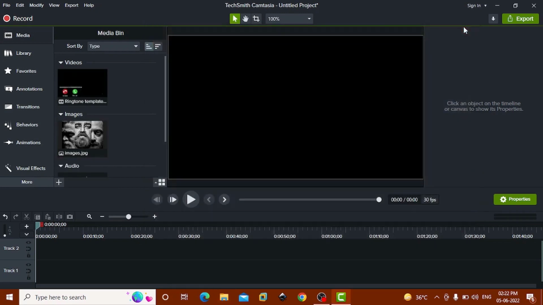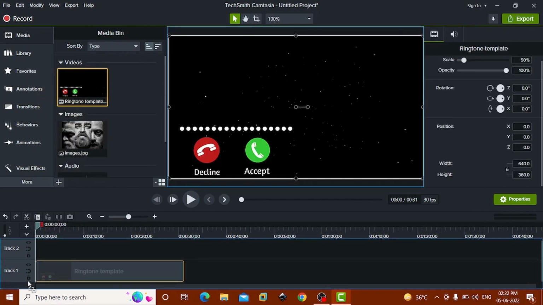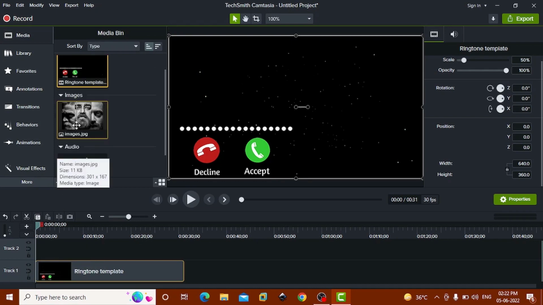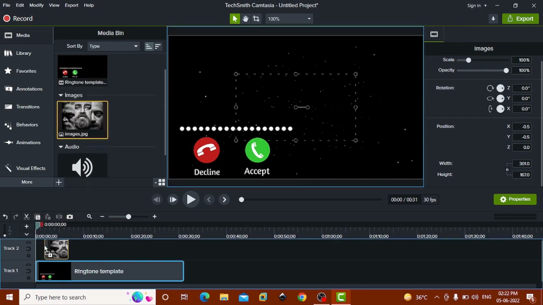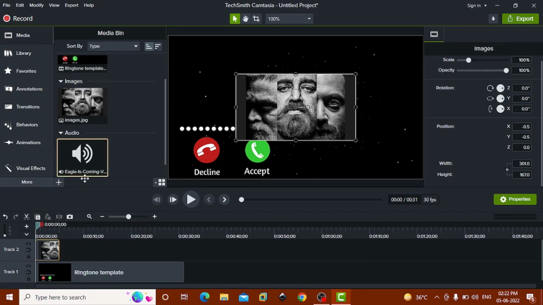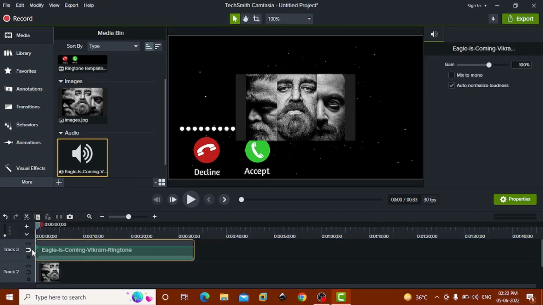After that, close this. Now I'm going to select this video template and drag and drop it inside track 1. After that, this is the image. We are going to drag and drop it on track 2. Now select this audio, and it will go inside track 3. You can just drag and drop here.